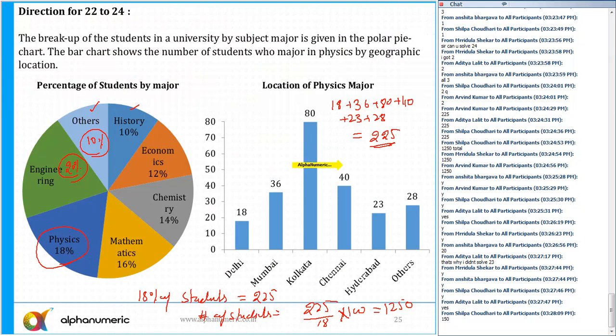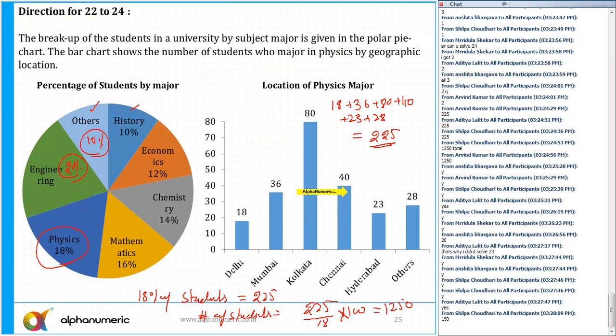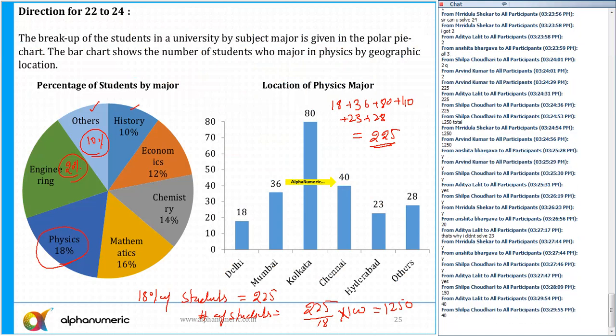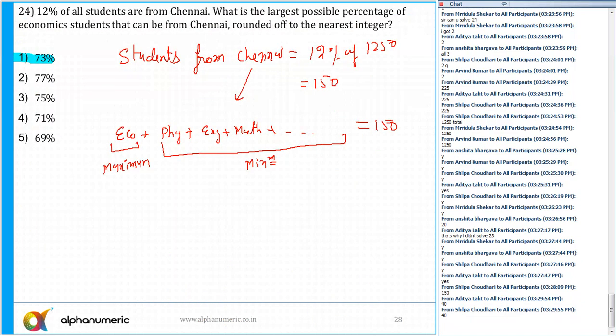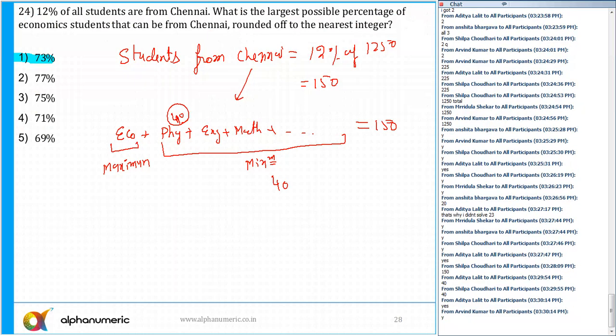this data, it is a physics major for which geographic location? Can anyone tell me? Location of major physics. Chennai, how many students are there? 40, yes or no? So 40 students from Chennai are studying physics, isn't it? So minimum it has to be equal to 40, because that 40 I need to consider. Rest of them I can take as 0. Is that part clear? Minimum 40 students are there here. So maximum economics can be equal to 110.